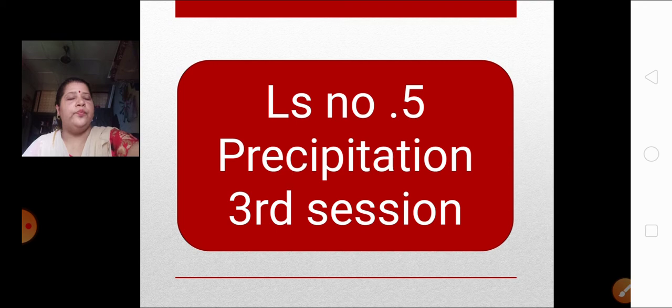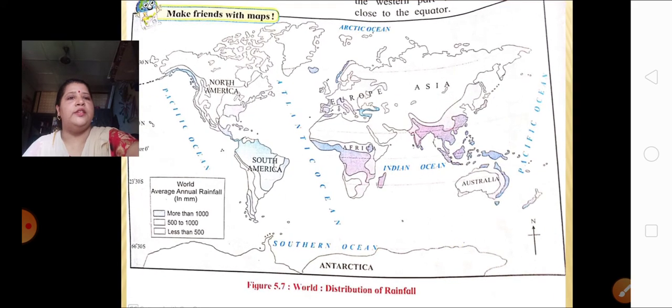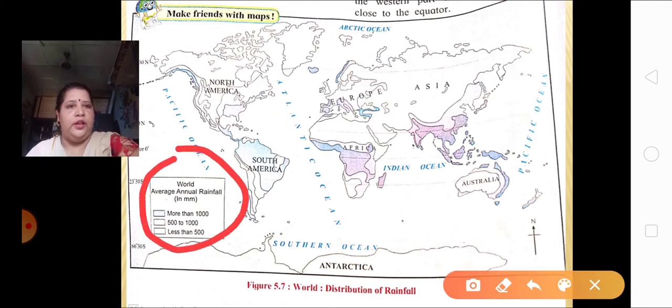Now children, see this map given over here. It is a world map which is showing the distribution of rainfall. In this map, see in the box over here, that is the key index. According to this index, the light blue color is that part which is having more than 1000 mm of rainfall.